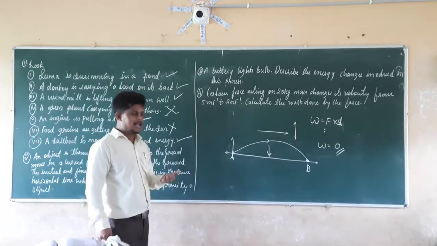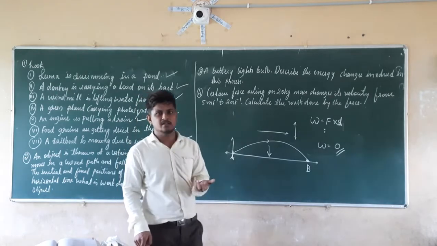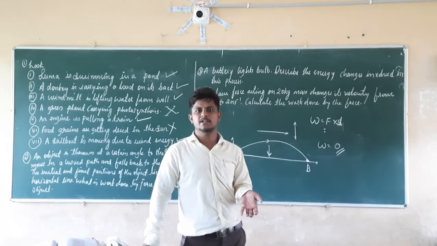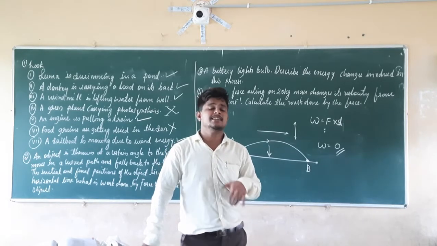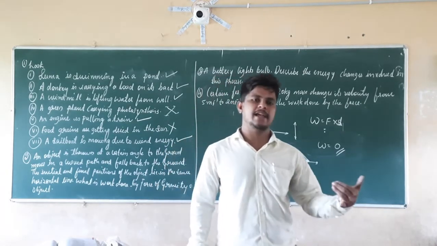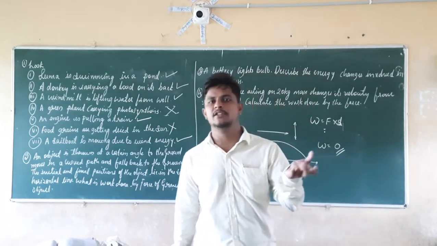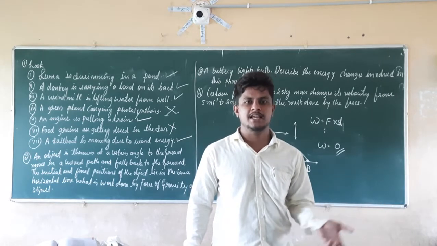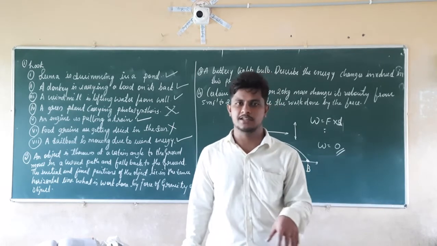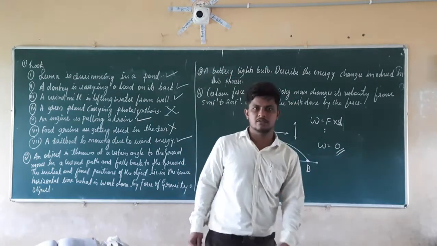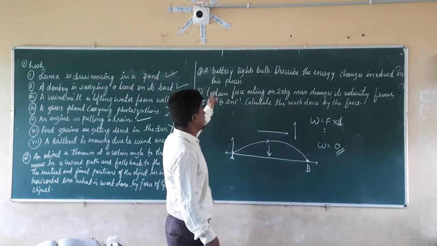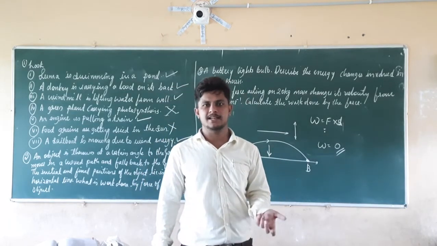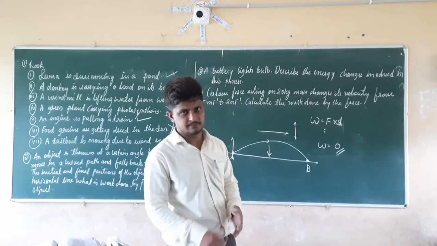The chemical energy stored in the battery is converted into electrical energy due to the chemical reaction. That electrical energy is then converted into the mechanical energy in the form of light energy or heat energy. So that is the energy conversion involved in the process of a battery lighting a bulb: electrical energy to light energy or heat energy.